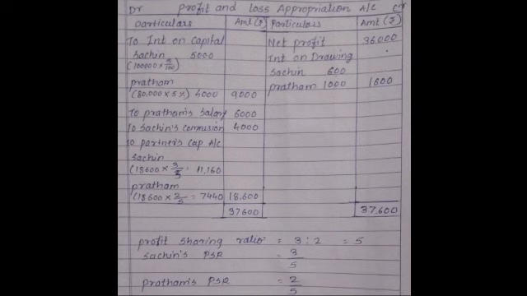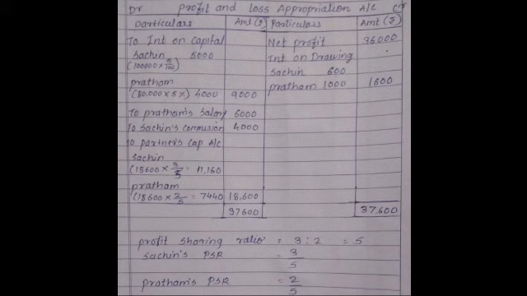We have recorded it already. Next, in the question given the drawings amount, means they drew during the year Sachin 16,000 and Pratham 20,000. In the profit and loss appropriation account we will not record the drawing amount, only interest on drawing. This amount we record in the partners' capital accounts. Now check both sides, which side is more than the other. In this problem, the credit side is more than the debit side.